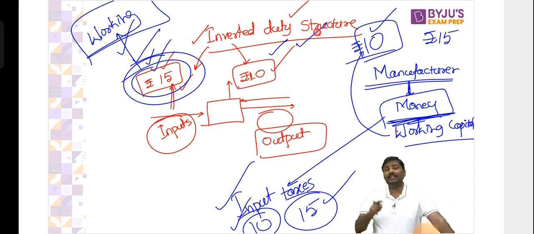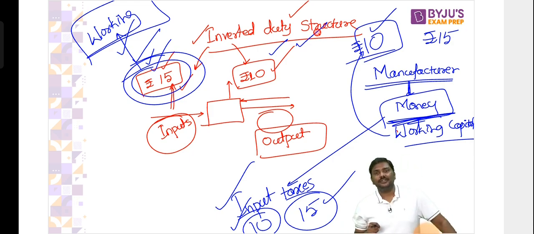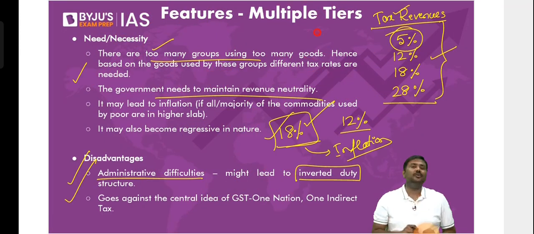Whenever there is an inverted duty, and by the way, there is an inverted duty structure now in some of the sectors, for example, very recently, the footwear sector, there was an inverted duty structure. So whenever there is a multiplicity of taxes, multiple taxes like this, there is always an inverted duty structure problem.